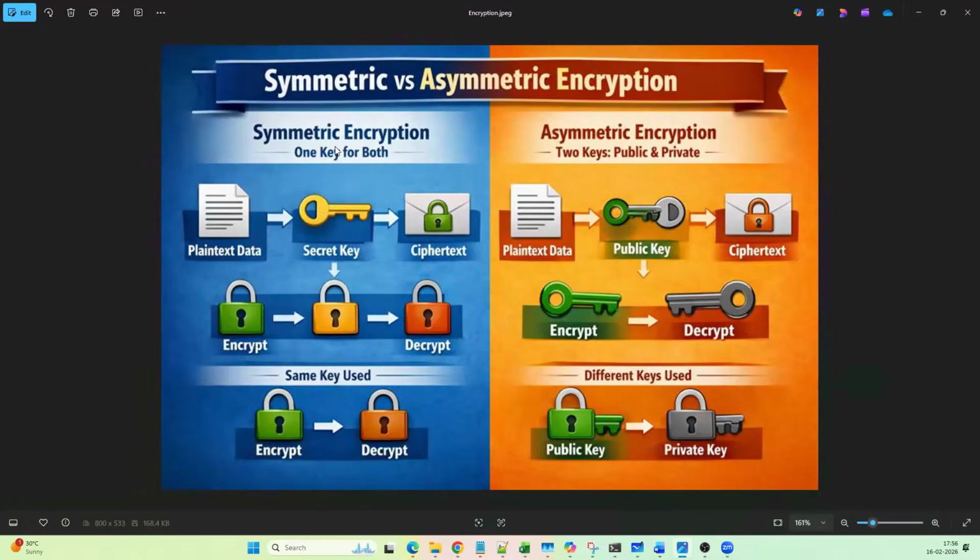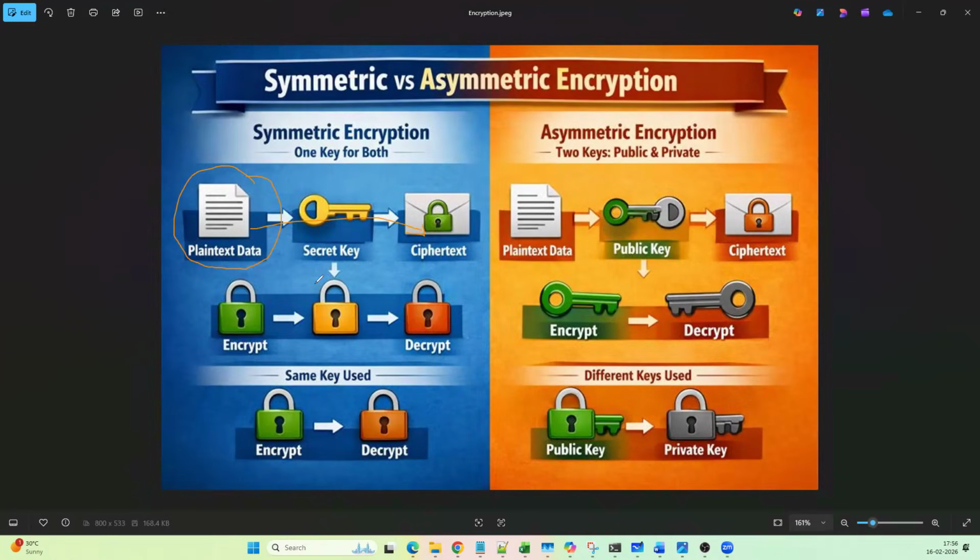In symmetric encryption, both sender and receiver need to have the same key for locking and unlocking the data. For example, our UPI pins or bank account, credit card and debit card pins. Whatever is there on the bank server, the same data needs to be entered by the end user customer. Let's say I'm entering a 4-digit debit card pin or UPI pin or 6-digit pin, and that will be converted into ciphertext.